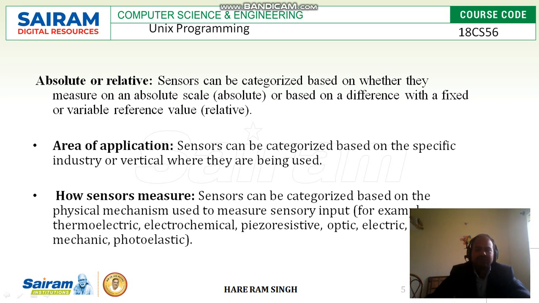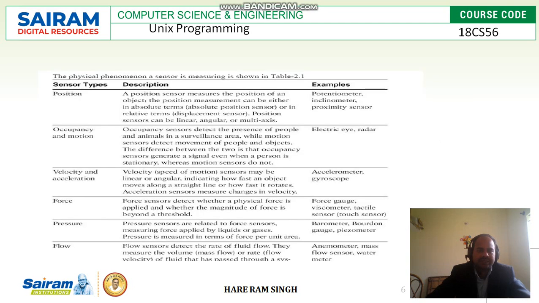How do sensors measure? Sensors can be categorized based on the physical mechanism used to measure sensory input. So, for example, thermometer, electrochemical, piezoresistive, optic, electric, fluid, mechanic, photoelastic. So this is how they measure, and they are also categorized based on this.